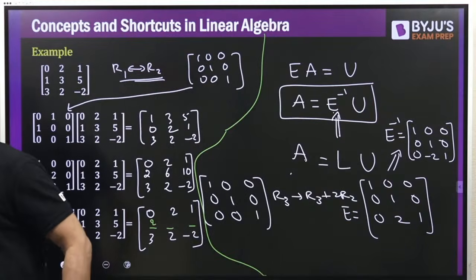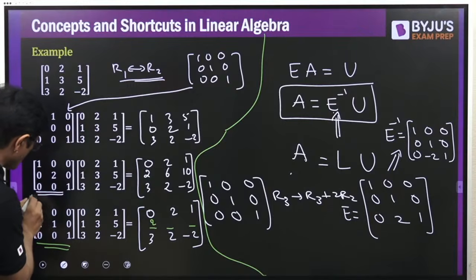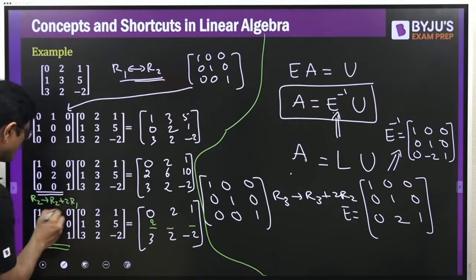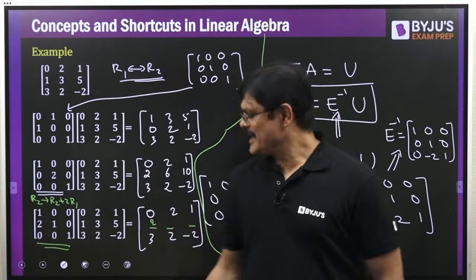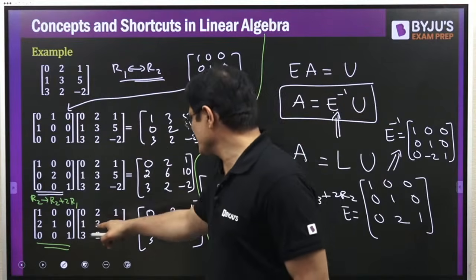See, my dear friend, how do you get this row operation? R2 is R2 plus 2 times of R1. From the identity matrix, how do you get this? R2 plus 2 times of R1. The same row operation, you do it on this.